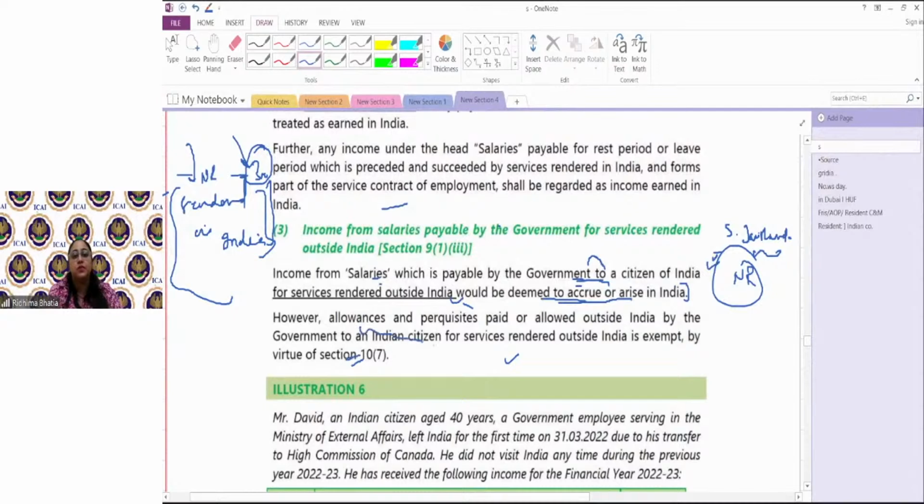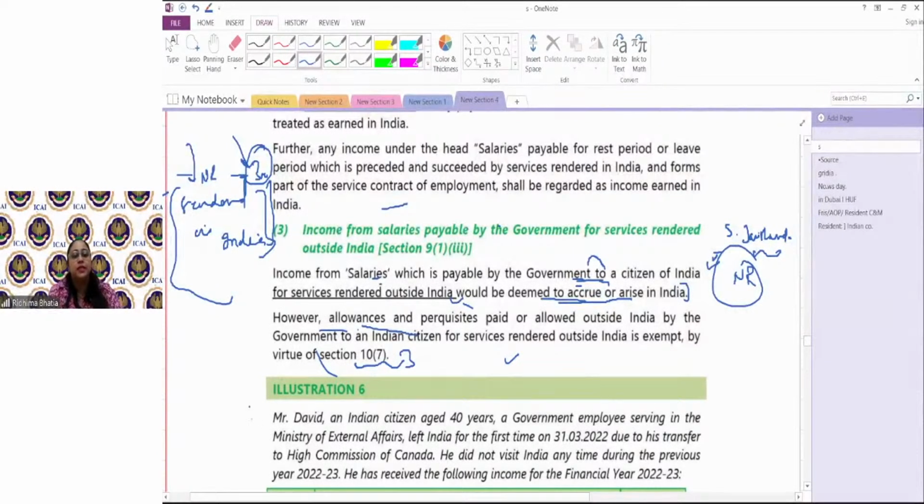Exemption is given for allowances and perquisites under Section 10, Clause 7. So Section 10, Clause 7 के according, the salary would be taxable. Sorry, Section 9, Subsection 1, Clause 3 के according, the salary would be taxable. But जो salary में allowances और perquisites होंगे ना, वो exempt हो जाएंगे as per Section 10, Clause 7.